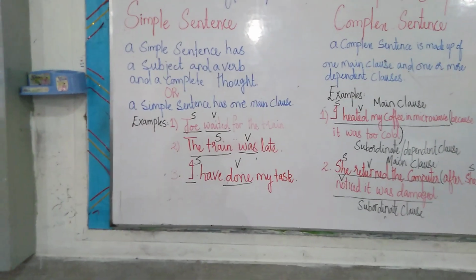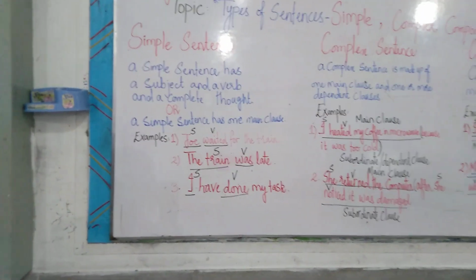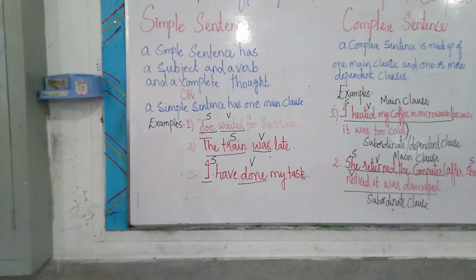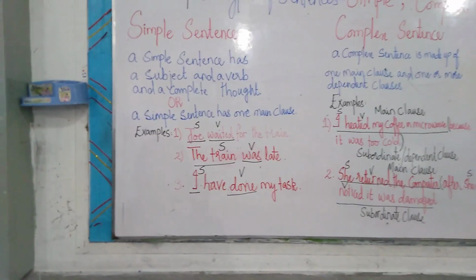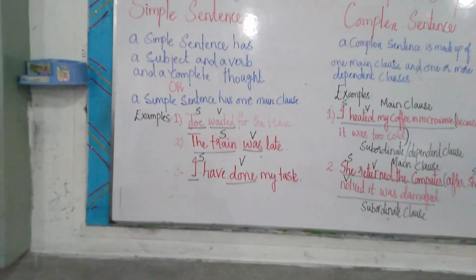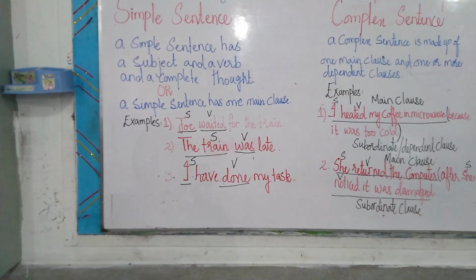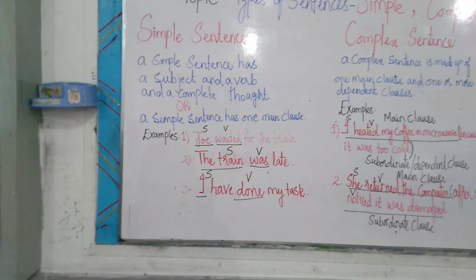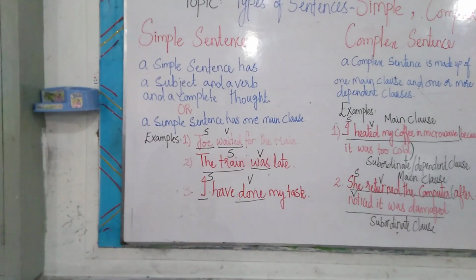So bache, let me remind you again, a simple sentence is that sentence which has one main clause. Or in other words, you can also say that a simple sentence is that sentence which has a subject, which has a verb and which gives us the complete thought. We call it the simple sentence. Is it clear, bache?